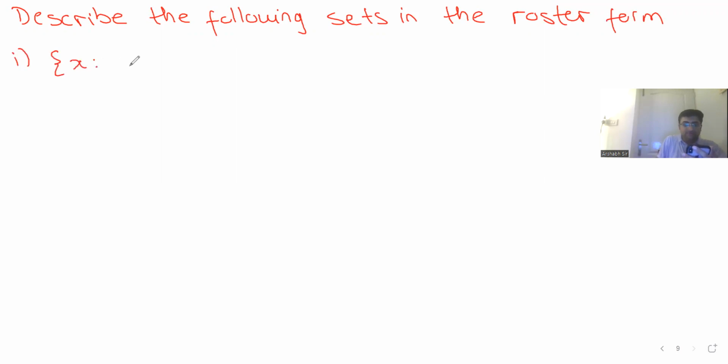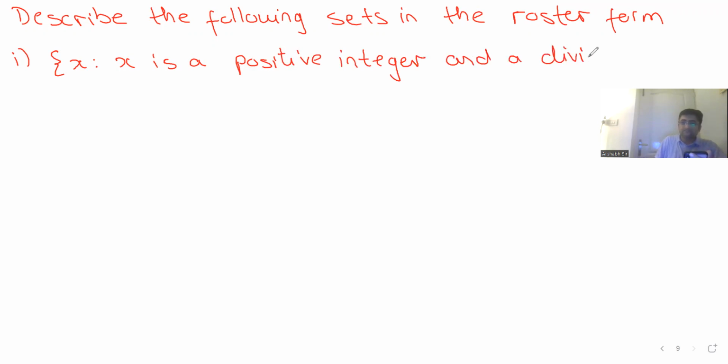x such that x is a positive integer and a divisor of 9. I want all of you to please send me the answer on chat. Guys, when they say divisor of 9, divisor is nothing but factor.